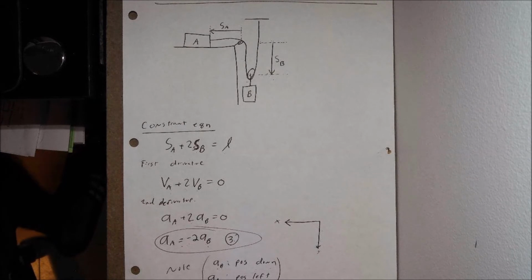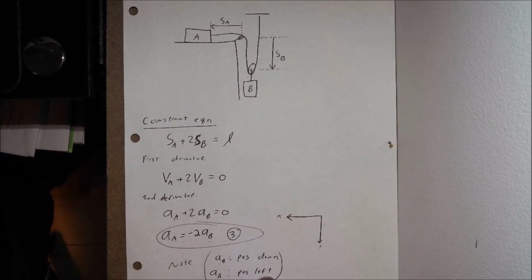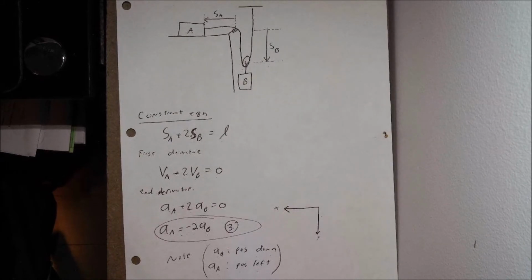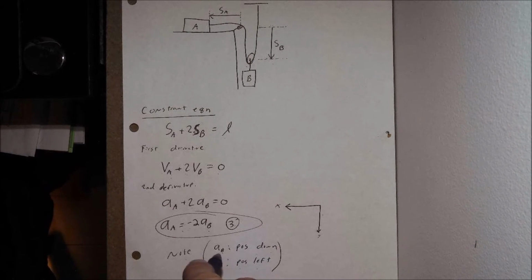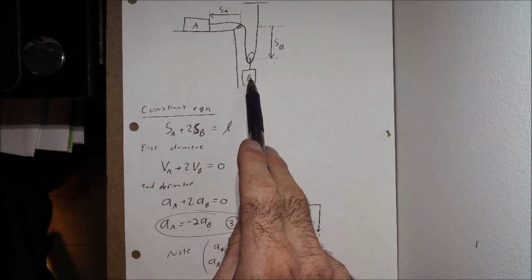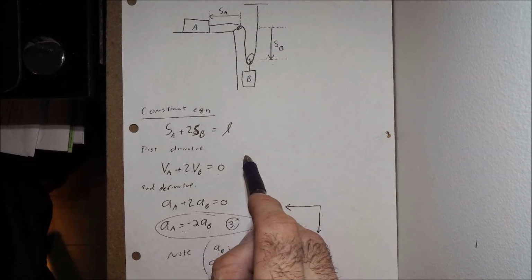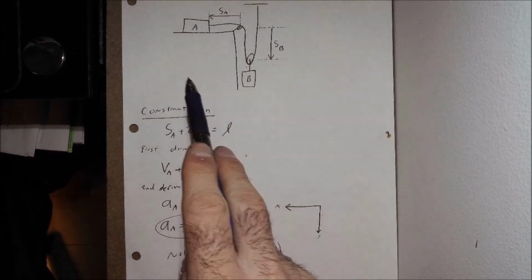Now, the question we need to answer next is, what coordinate system do we choose? Go with the standard Cartesian XY, where we have X positive to the right, Y positive up, that we've done many times before, and that's kind of our default. But we want to note A sub B, if we go back up here, is positive going down, and A sub A is positive going to the left.